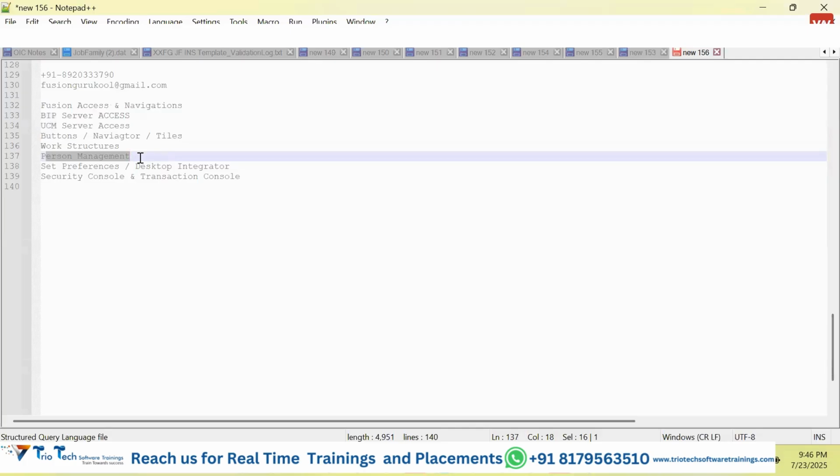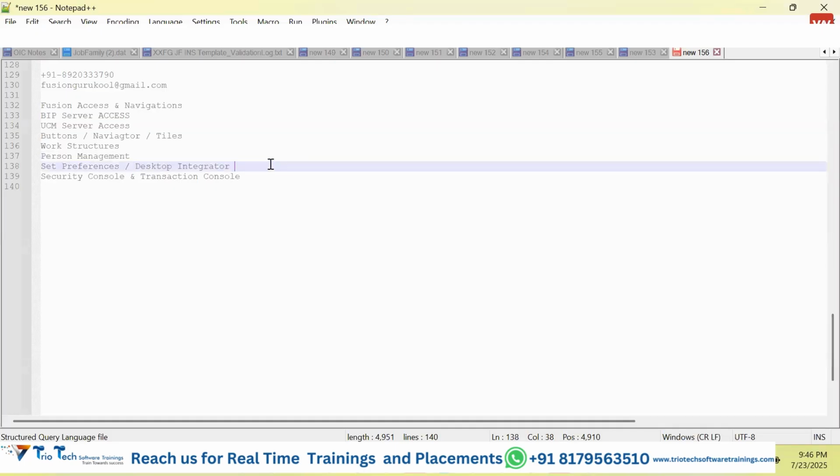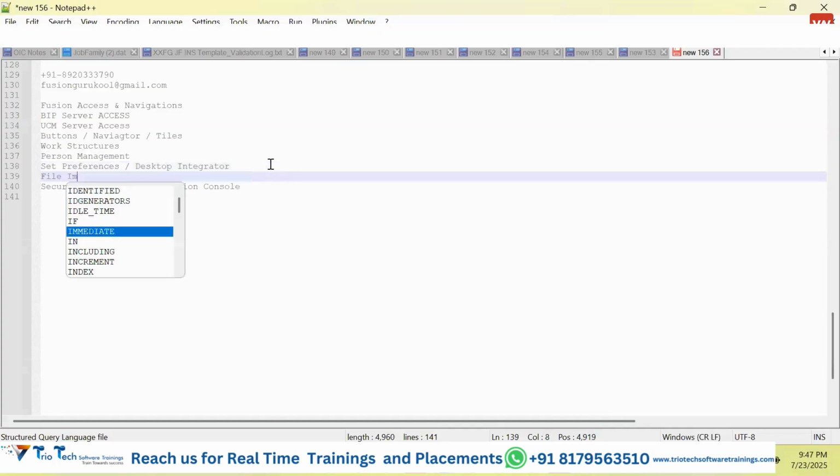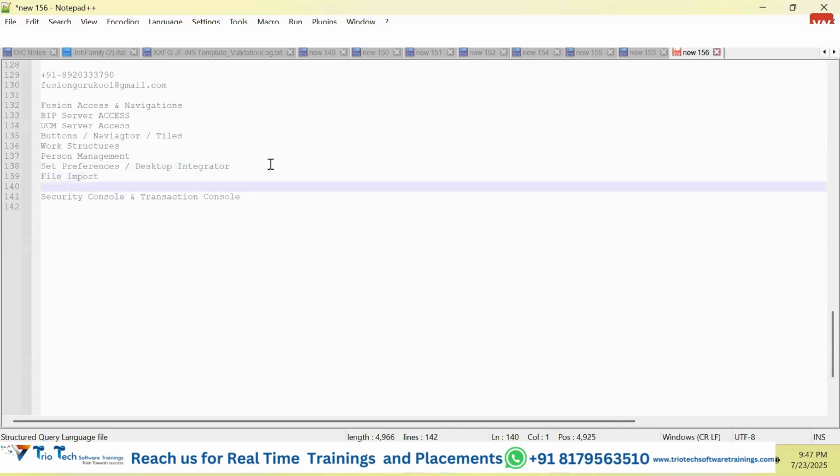We can click on the hyperlink and go into other drill-down pages. Then on the right-hand side there is a Tasks button, through which we can access sub pages. In that we have seen tiles, subtiles, and different tabs, sections, subsections, and fields. We have seen how to edit things. All these things we have discussed, right? We have also discussed certain utilities: set preferences, file import, reports and analytics.